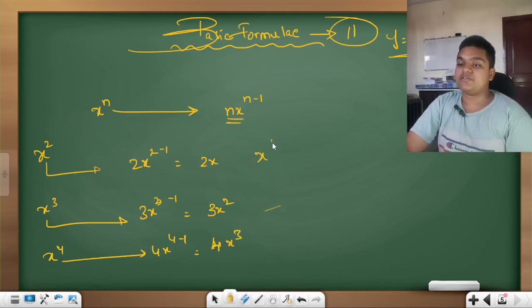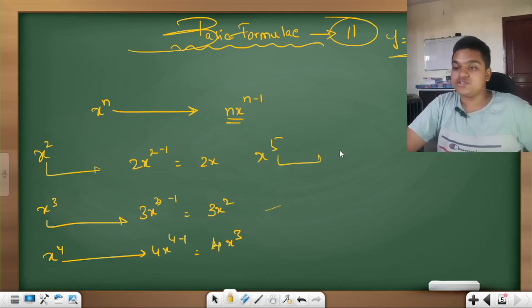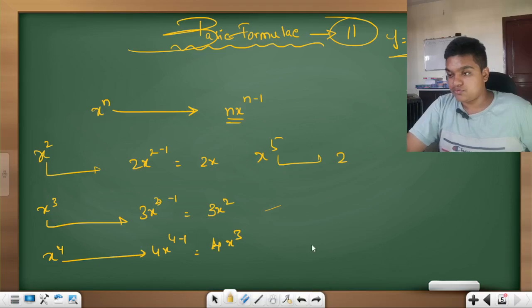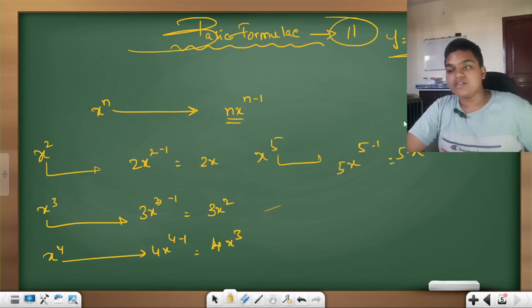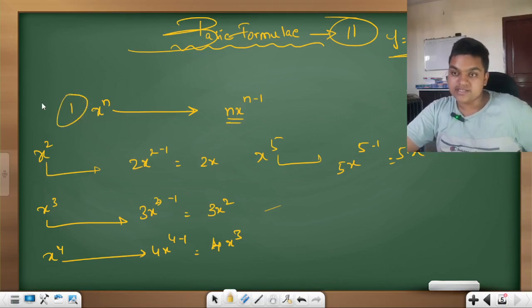If it is x to the power 5, it gives 5x to the power 5 minus 1, which is 5x to the power 4. So this is the very basic first form.